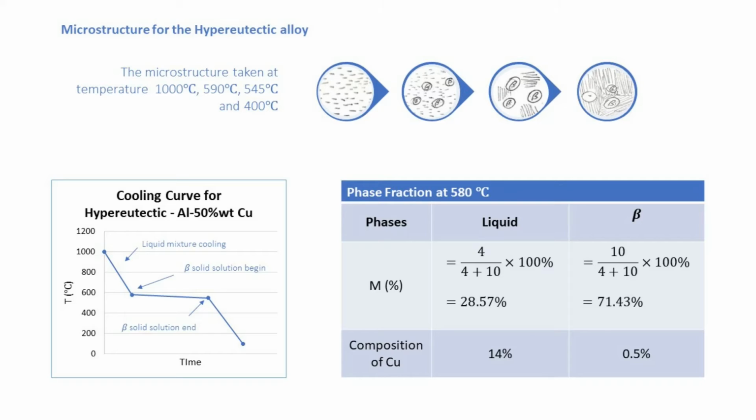For the hypereutectic phase composition, I also use the temperature of 580 degrees Celsius. At this temperature, the phase fraction for liquid is 28.57%, while beta is 71.43%, and the copper composition in the liquid is 14%, while beta is 0.5%.